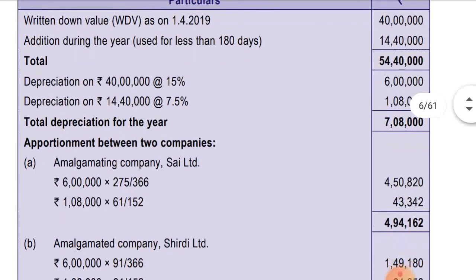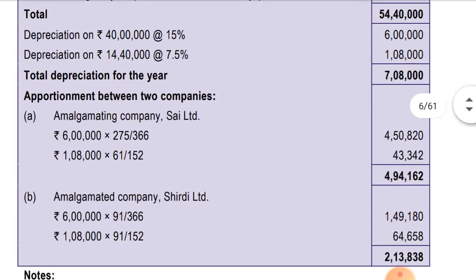First, we have computed the total depreciation. Now the total depreciation will be apportioned between Sai Limited, the amalgamating company, and 3D Limited, the amalgamated company. For Sai Limited, 6 lakhs into 275 divided by 366, as 2020 was a leap year, so it will be 366 days.